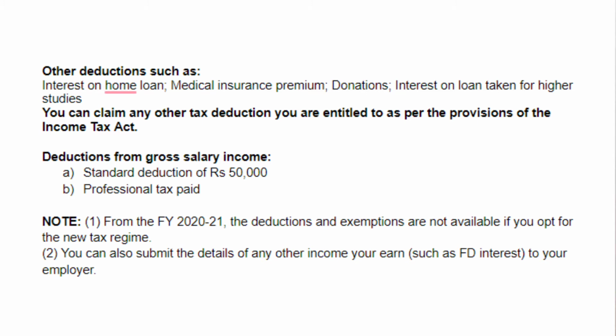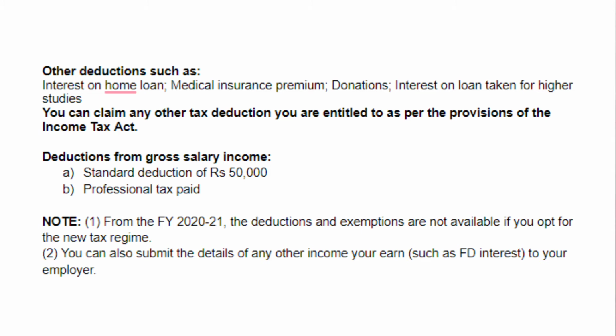While calculating your income from salary, from the gross salary income, you can take a deduction of 50,000 rupees, which is a standard deduction on salaries. You can also claim a deduction of the professional tax paid, the amount which is deducted from your payslip each month. Do note a couple of points. Firstly, from the financial year 2021, a new tax regime is in place, and the person who opts for the new tax regime cannot claim these deductions and these exemptions. He has to calculate his taxable salary and tax calculations without claiming any of these deductions.